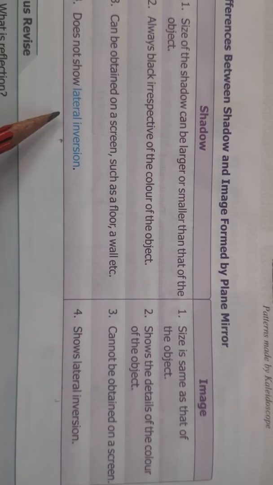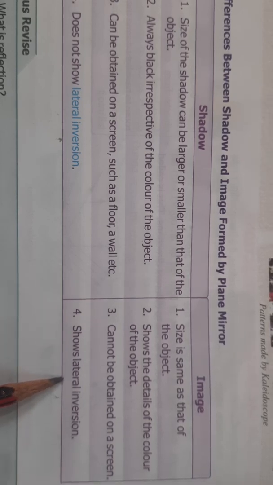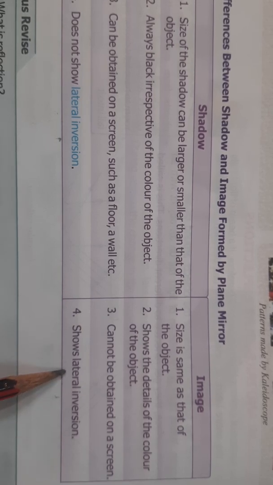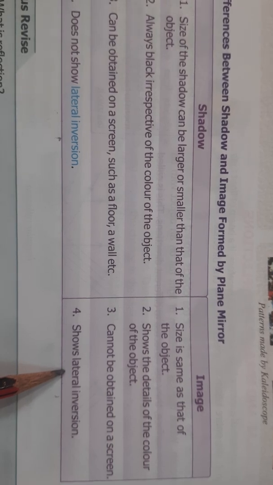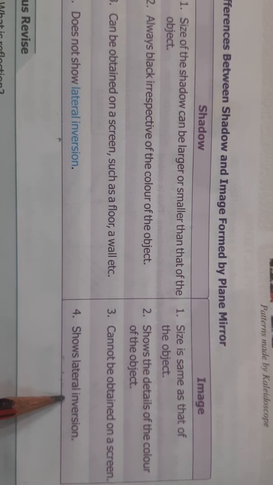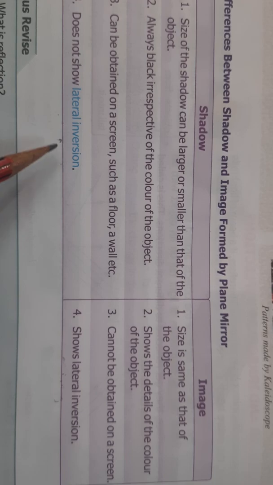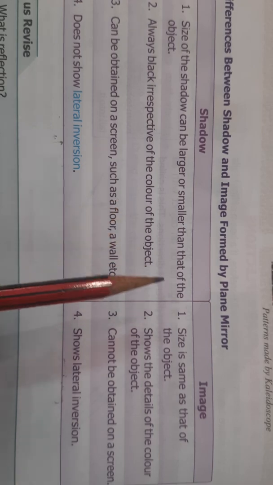What is lateral inversion? Lateral inversion means when you lift your right hand, you will see the left hand in the mirror. Please children, try this at home. When you raise your right hand, you will see in the image as if you have raised your left hand, and when you raise your left hand, it will look like your right hand. So this is called lateral inversion. So images show lateral inversion, whereas shadow does not show lateral inversion. This is the main difference between shadow and image.